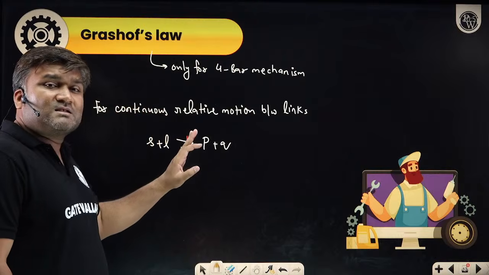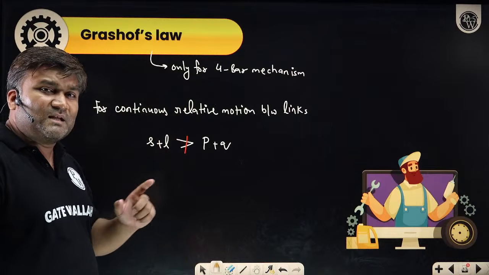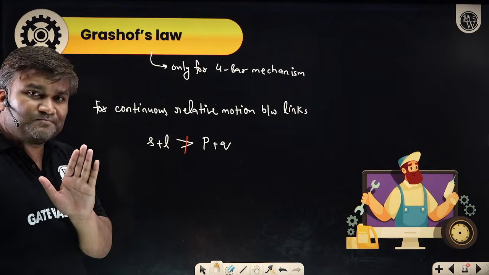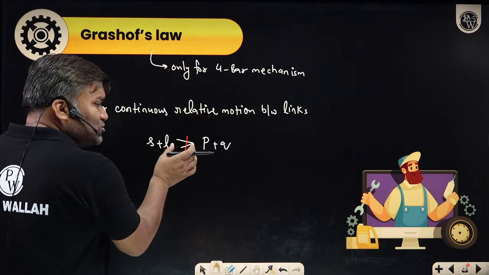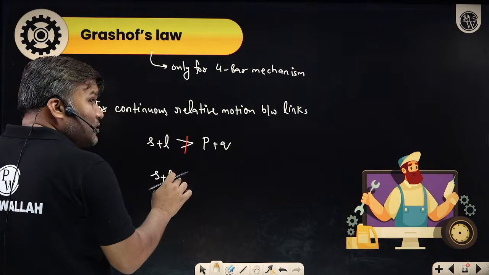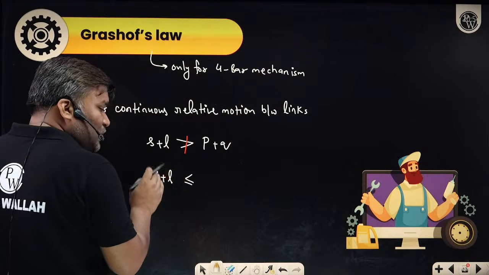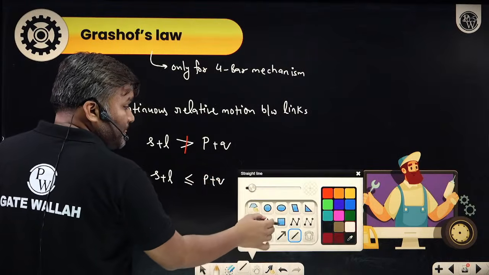If this condition holds true, then only there will be continuous relative motion between the links, and then only you can get a crank. What is the condition? Like this, or you can also say the shortest plus longest should not be more. So what can it be? It can be less or it can be equal. So shortest plus longest should be less than or equal to P plus Q. I hope this is clear.